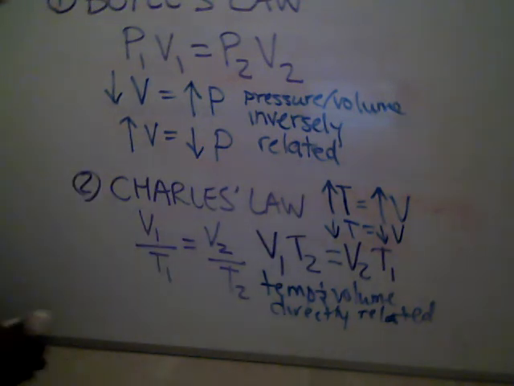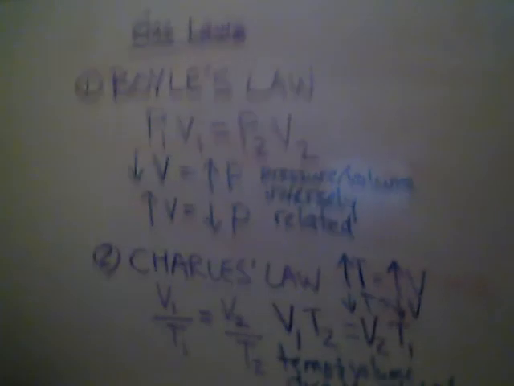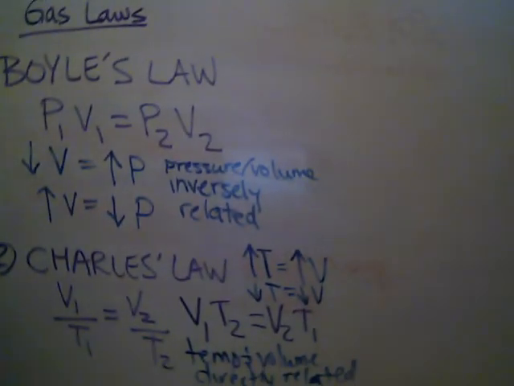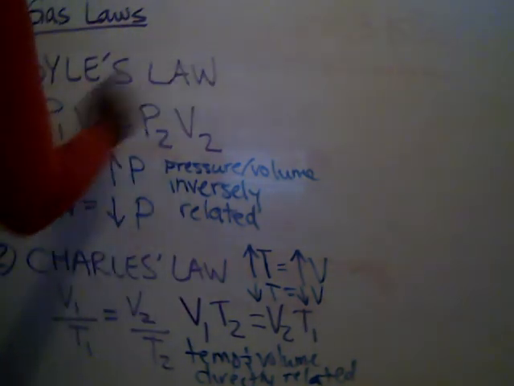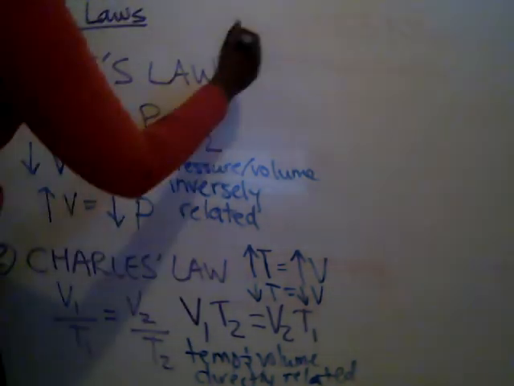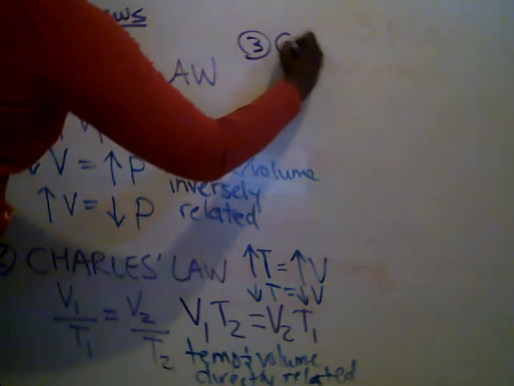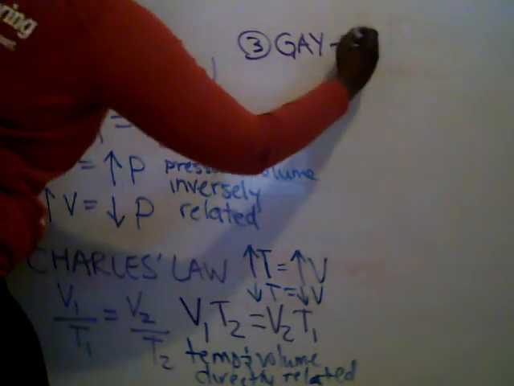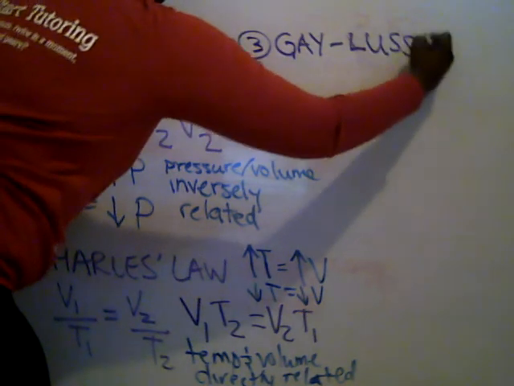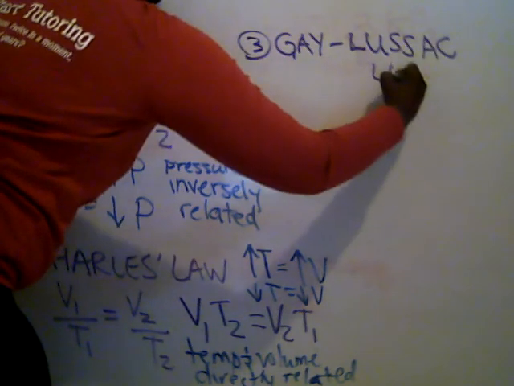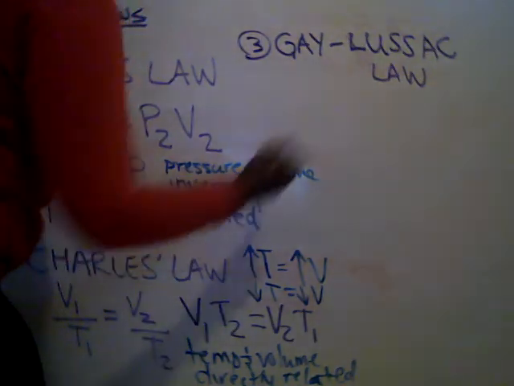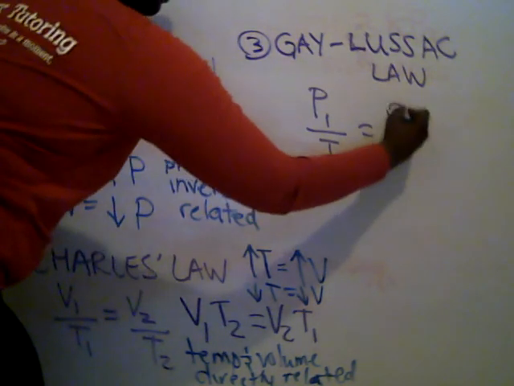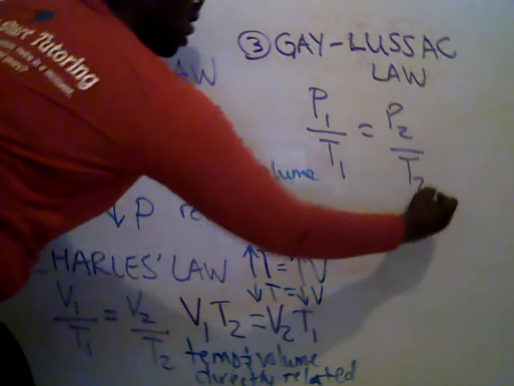And then I'm going to erase, well, actually we'll shift over. We're going to do the last gas law, and that one deals with pressures and temperatures. So that one is Gay-Lussac's. Okay. So Gay-Lussac's is P1 over T1 equals P2 over T2.